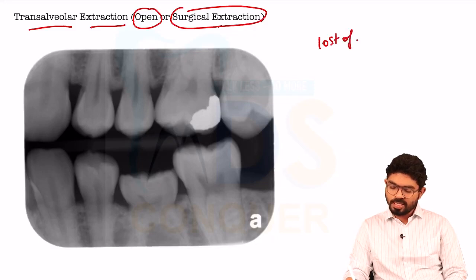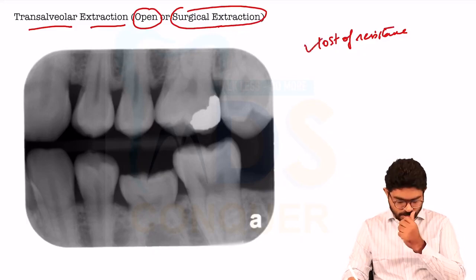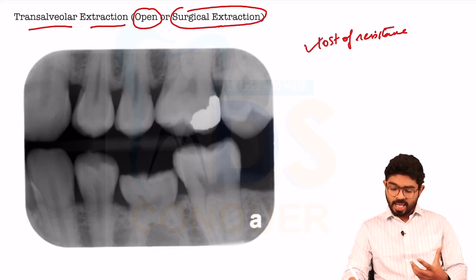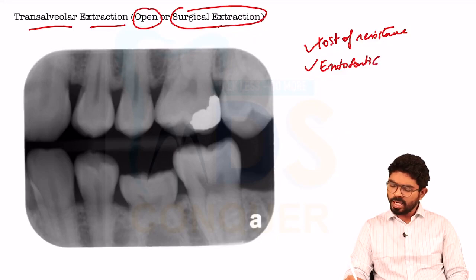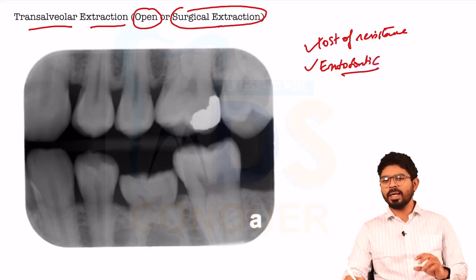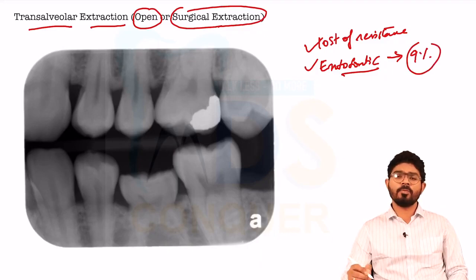lots of resistance to extraction. You tried, but you're not in a position to extract the tooth. In such a condition, it's better to go for a transalveolar extraction. Next is endodontically treated teeth. We can discuss the changes that occur in endodontically treated teeth. There will be a loss of 9% of moisture in it.